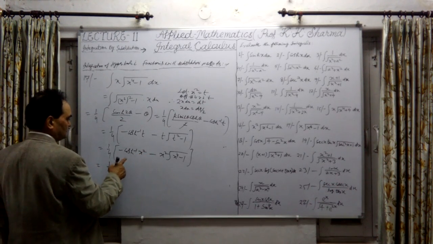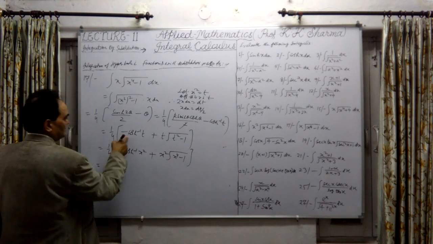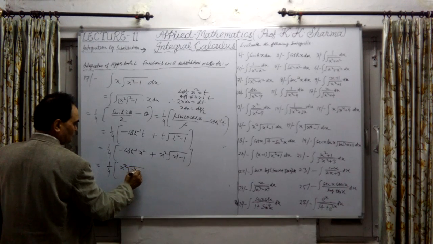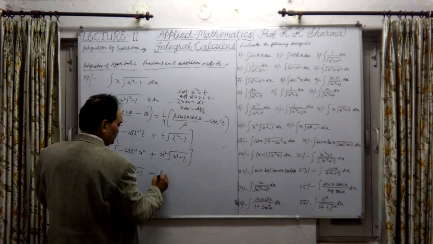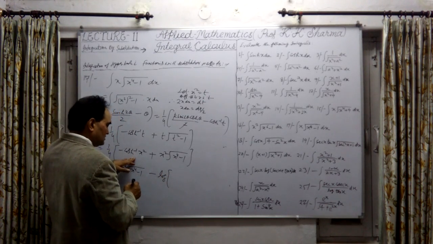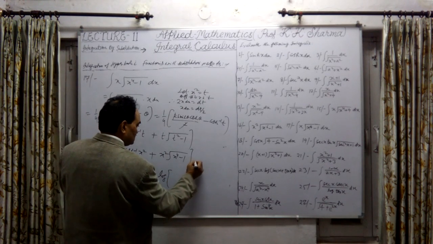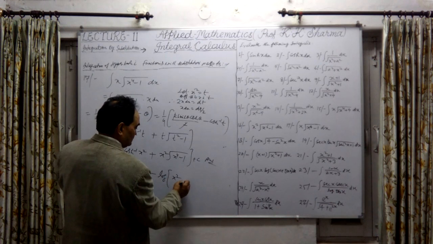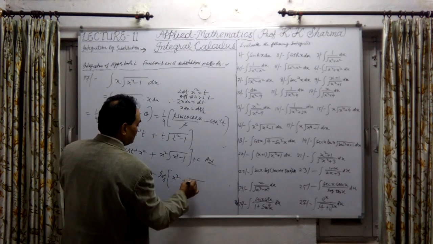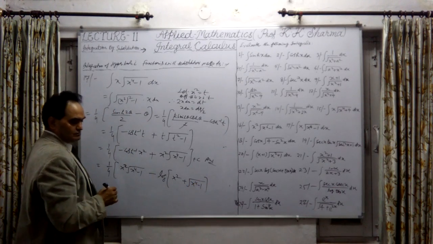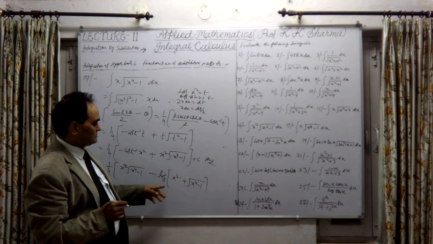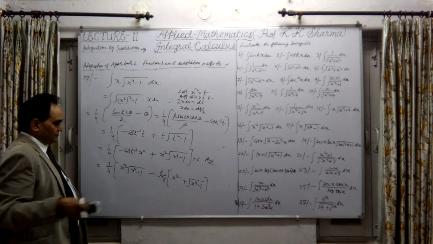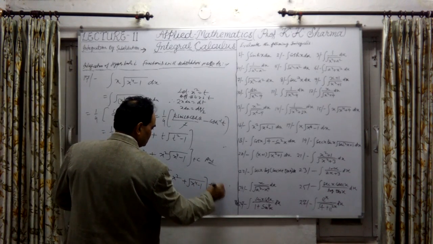If I further substitute the value of cosh inverse x, this is the plus sign, sorry, this is the minus sign. So 1/4 of x square, which is positive, times the square root of x to the fourth minus 1, minus cosh inverse in terms of log, which is log of x square plus the square root of x to the fourth minus 1, plus constant. Either this can be the answer or this.